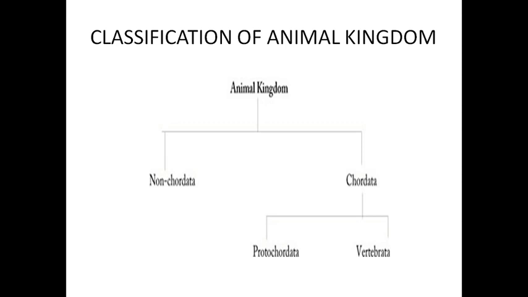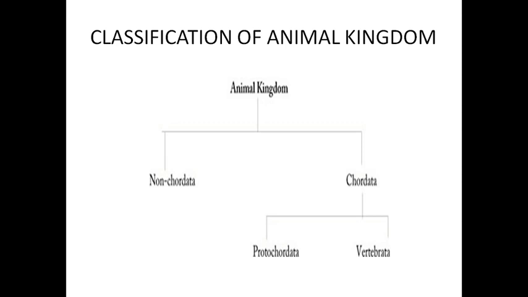The chordata is again classified into protochordata, which again has two types: subphylum cephalochordata and subphylum urochordata. And vertebrata is also two types. Jaws means the teeth layer, which is present. There are no jaws for some animals.